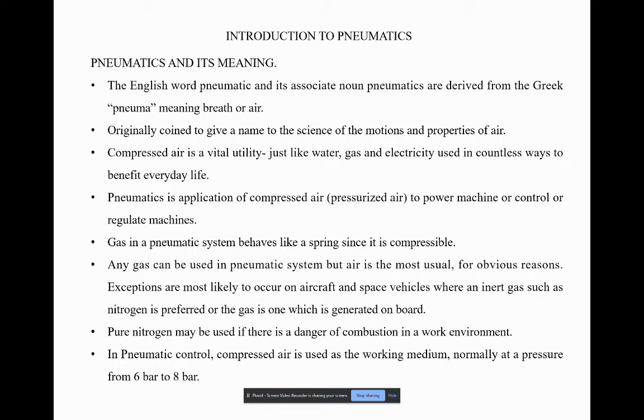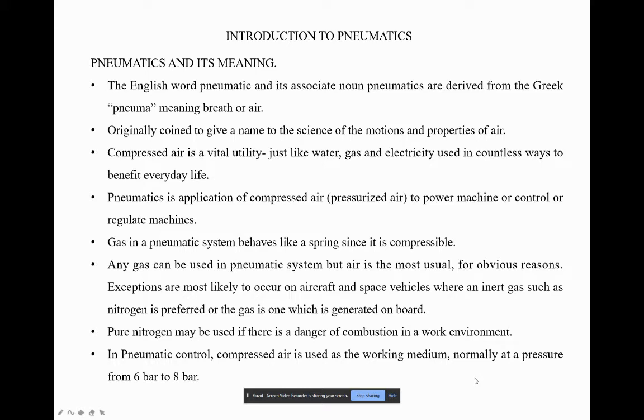Gas in this system behaves like a spring since it is compressible. Whatever air pressure we use, it has a spring-like nature, and due to this nature it becomes more usable. We can use any gas, but for normal applications we use atmospheric air. For particular applications like aircraft and space vehicles, we use inert gases like nitrogen, or the gas which is generated on board. Pure nitrogen can be used in dangerous or combustible work environments.